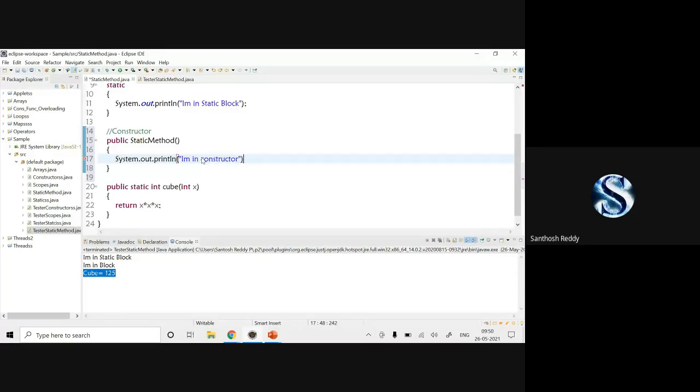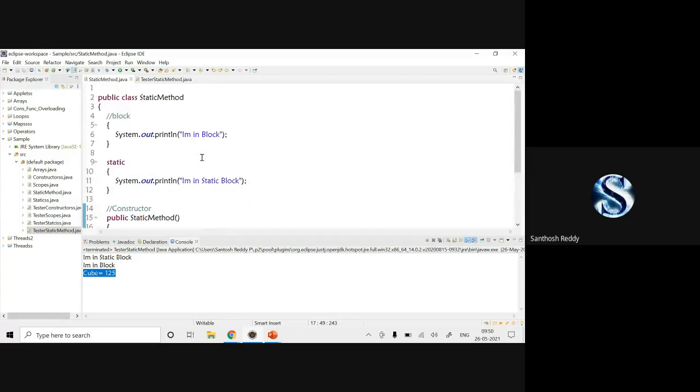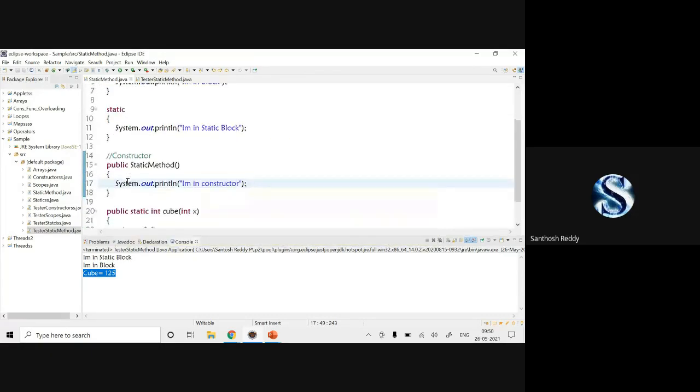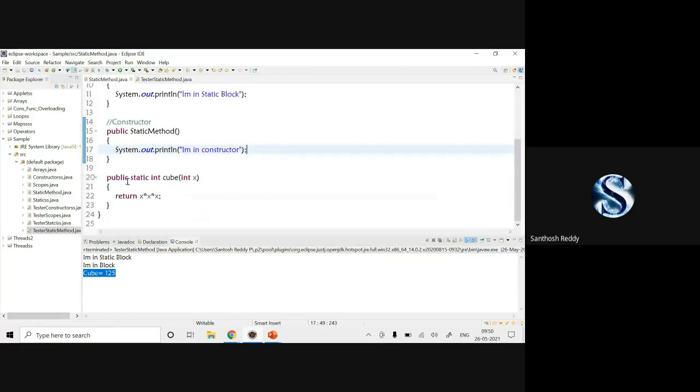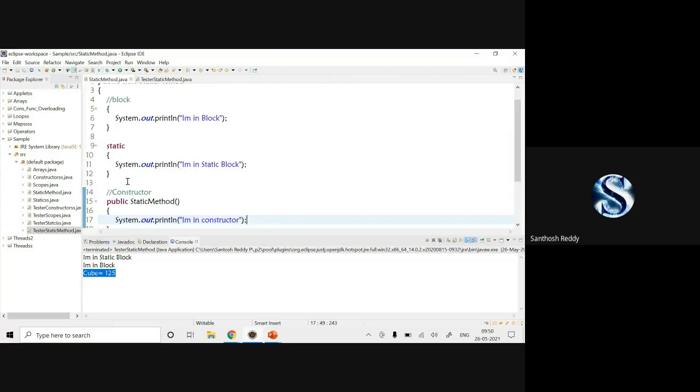Now does anyone have an idea what your execution order is? First, what will get executed? Later, one by one you can tell me. Static block, sir. First, static block. See, there are 4 components here: one is block, one is static block, another one is constructor, another one is method.